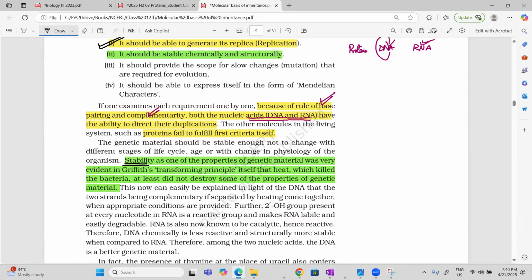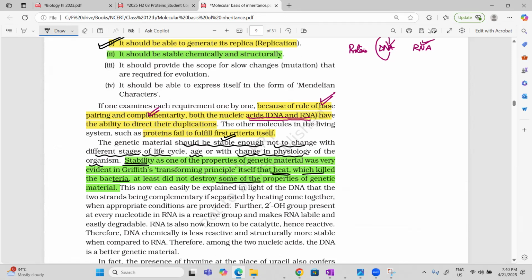Clear? So genetic material should be stable enough not to change with the different stages of life cycle. It is not that in childhood the DNA is different or in old age the DNA is different. No, it should not change with the different stages of life cycle, with age, or with the change in the physiology of an organism. So it should be stable.